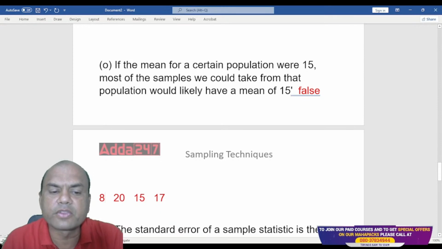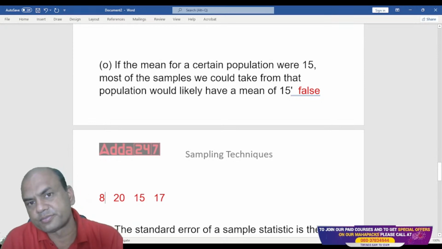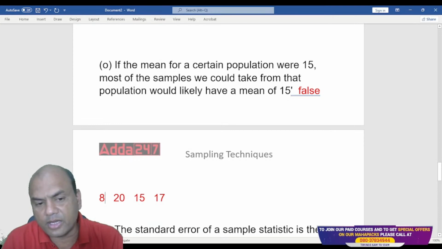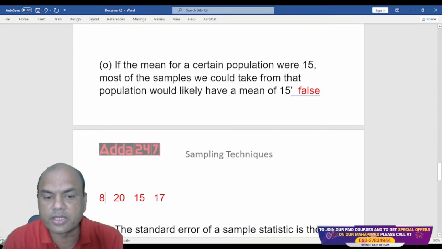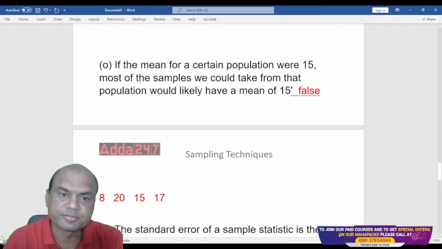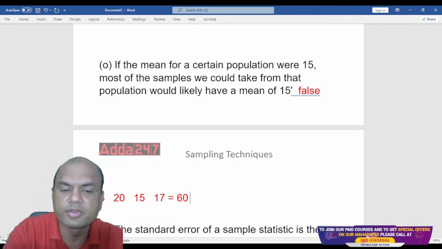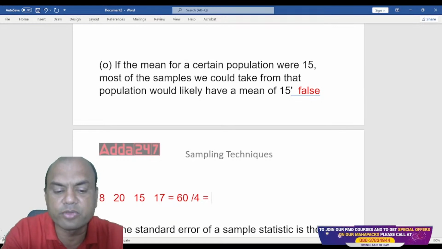Suppose I got these 4 salaries: 8,000, 20,000, 15,000 and 17,000. Now you do the addition of all these. 20 plus 8, 28, plus 15, 43, then plus 17, 60. So the total I am getting is 60. Do the average upon 4. So what am I getting? I am getting 15.